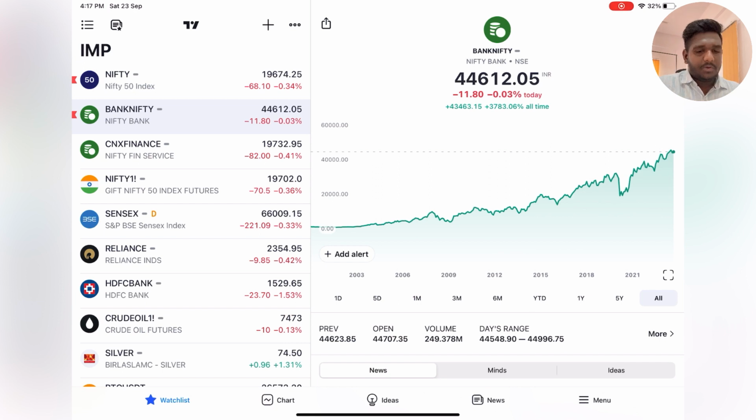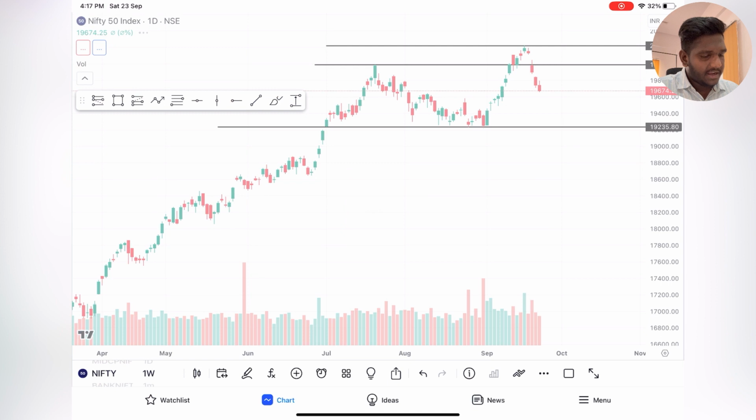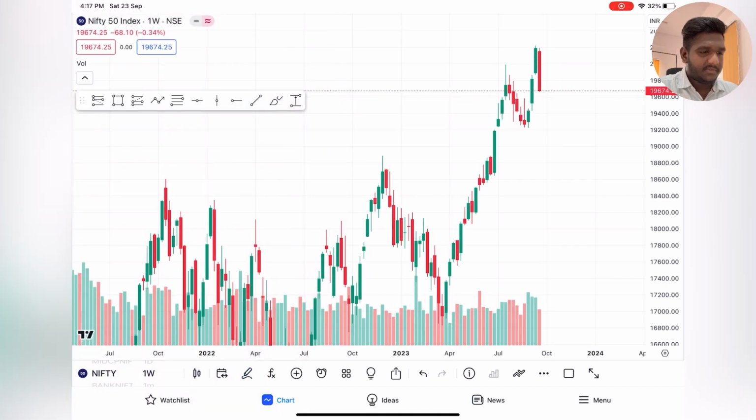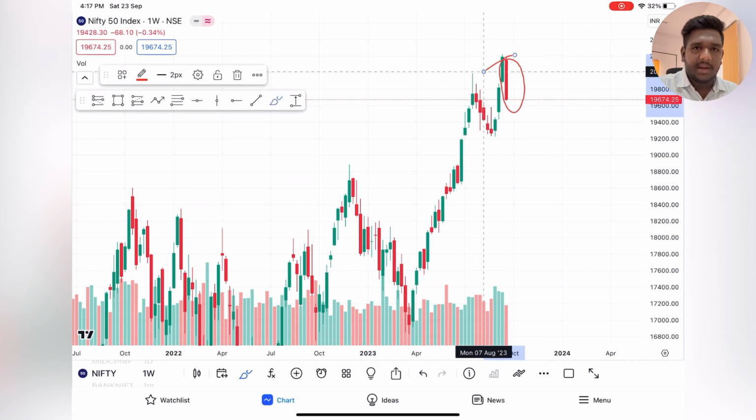So let's jump on to the analysis. First we will be doing Nifty analysis, weekly time frame. Let me remove all the drawings. Yes, as you can see, it's a very bearish candle.